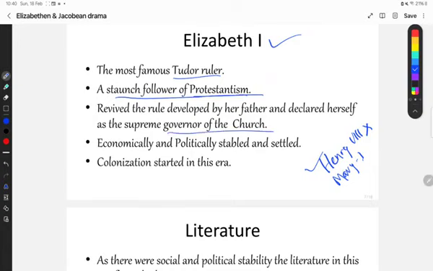One second, this was already declared, which was changed, and again it is changed now. So no need to be confused about it. Just try to understand it in a very simple way. Don't take it like rocket science. So under the reign of Elizabeth I, England was economically and politically stable and settled.